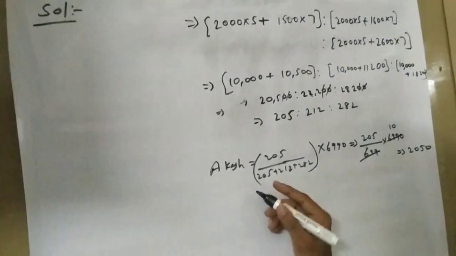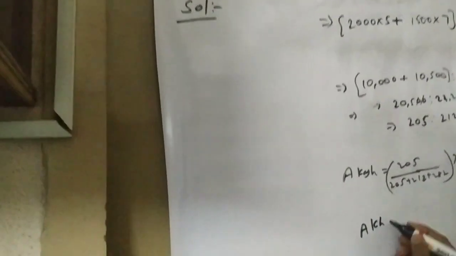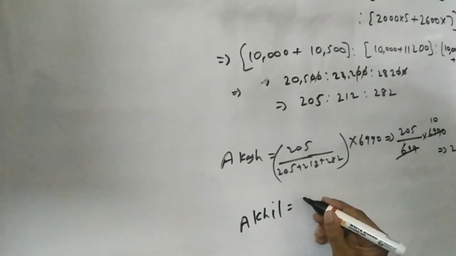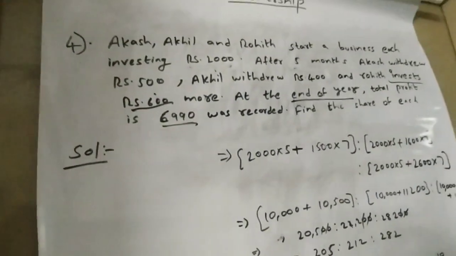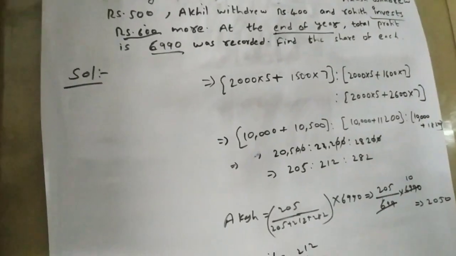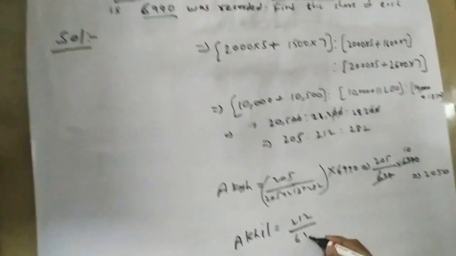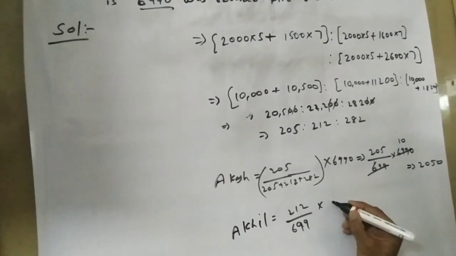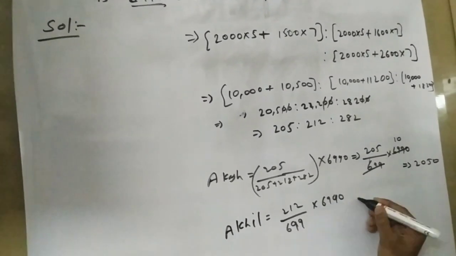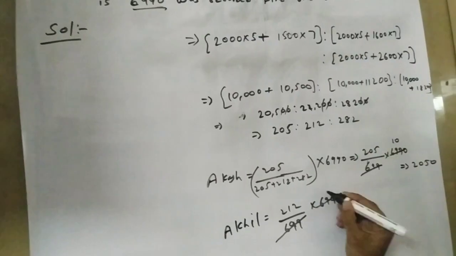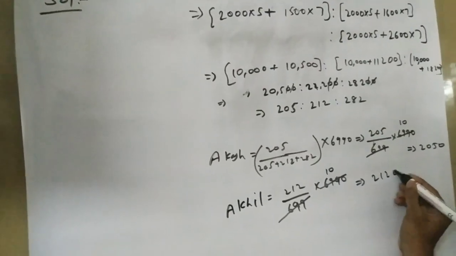And Akhil's share is 212 by the total share 699 into 6,990. That is equal to 10 times 212, which is 2,120.